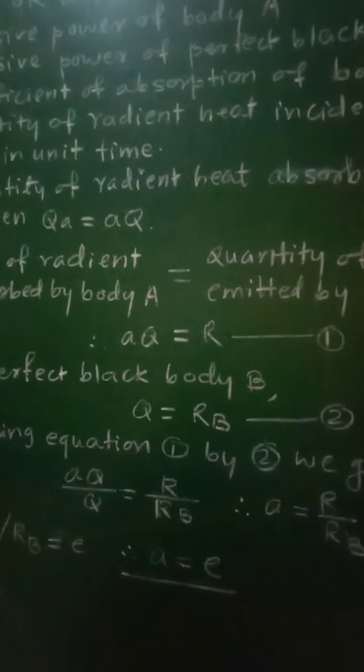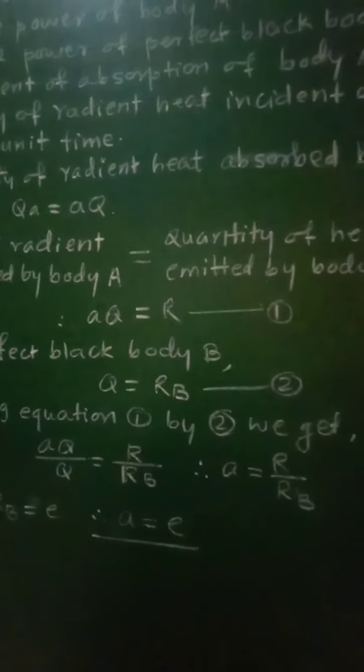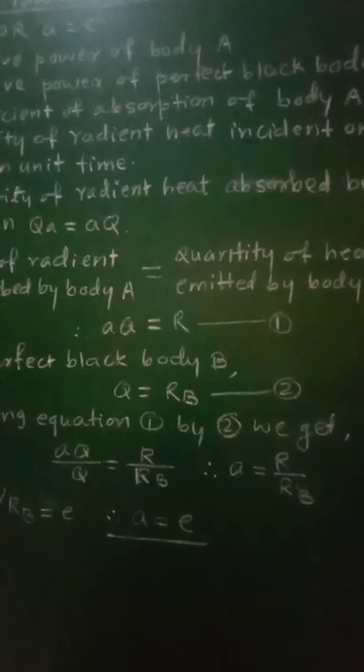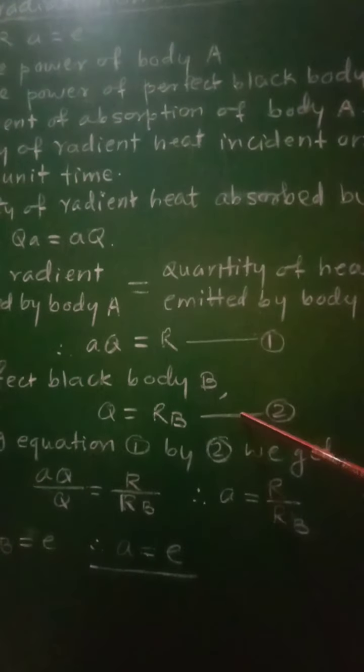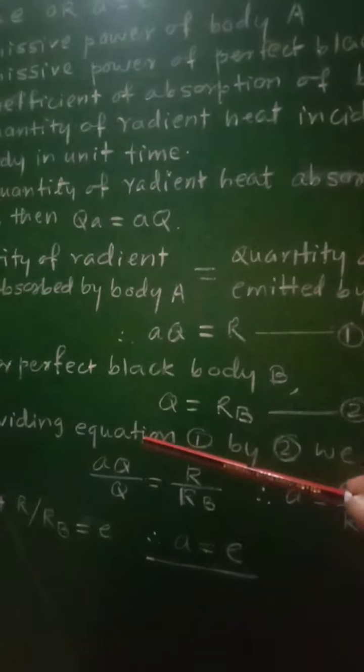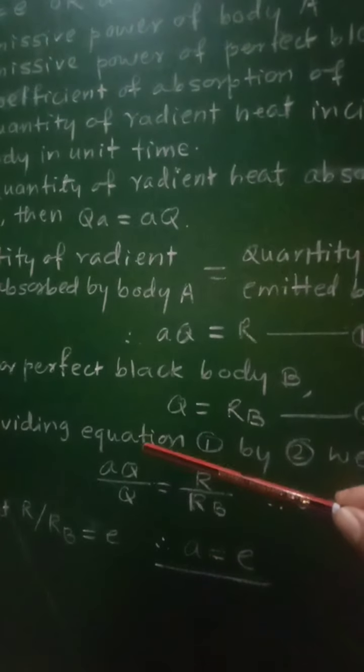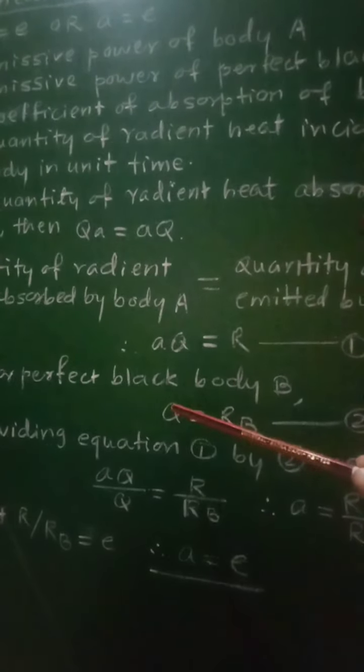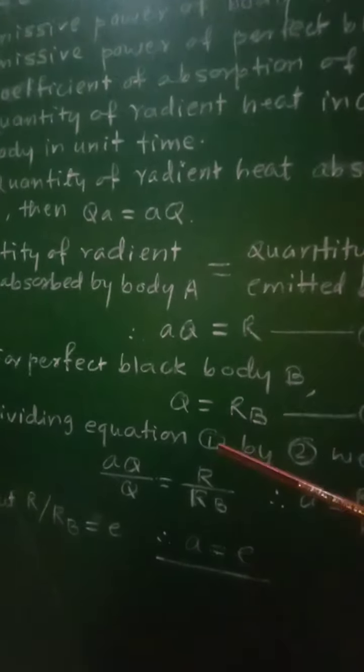Now dividing equation 1 by equation 2, we get aQ upon Q equal to R upon RB. Then Q and Q get cancelled, therefore we get a equal to R upon RB.